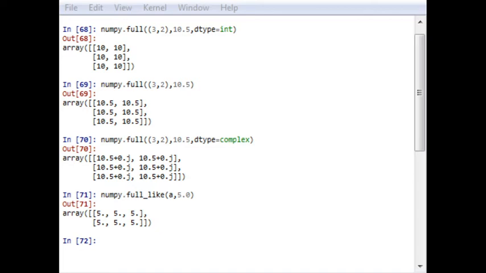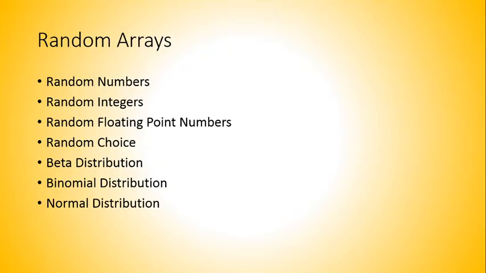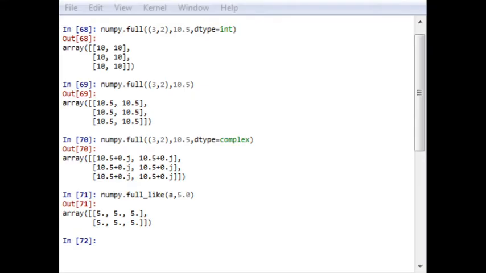I want to go through the screen. Let me show you this. These are the topics which you are going to do, and we will see how to use random distributions like beta, binomial, or normal distribution with arrays. Let's move further with our random numbers portion. Let me first clear this command window.